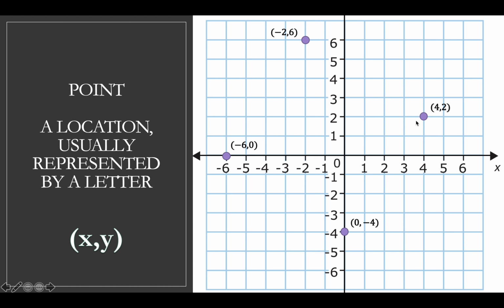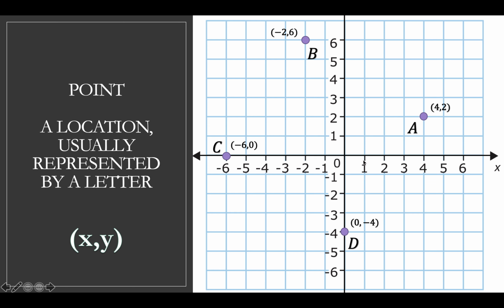So like, let's say we would name this point A. This is point A. It's in quadrant 1, and you can see now that this has 2 positive coordinates. That's what I mean by quadrant 1 has +4, +2. Any point in quadrant 1 will have 2 positive coordinates. So now instead of saying (4, 2), I can just say that's point A. And this is point B, and that's point C, and this is point D. So what this does is it makes it a lot easier to talk about, rather than saying I want to draw a line between (-6, 0) and (4, 2).